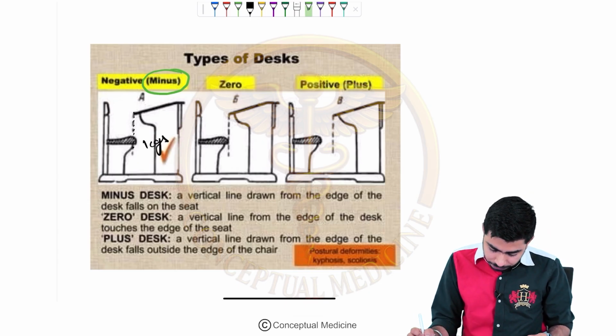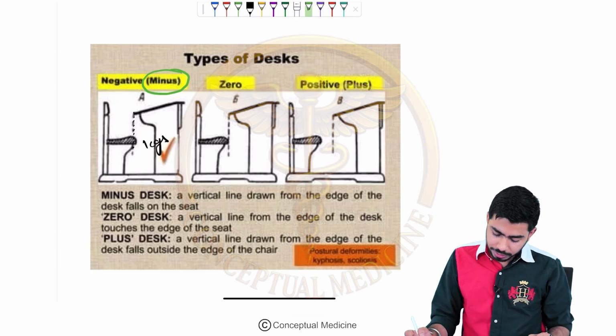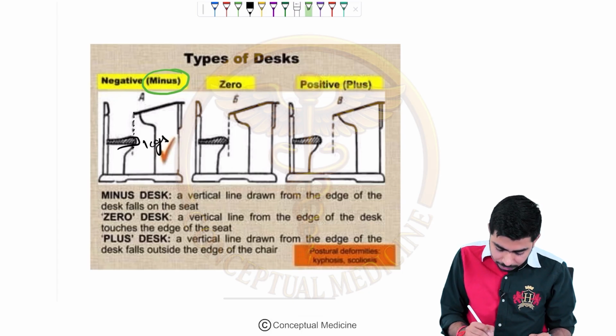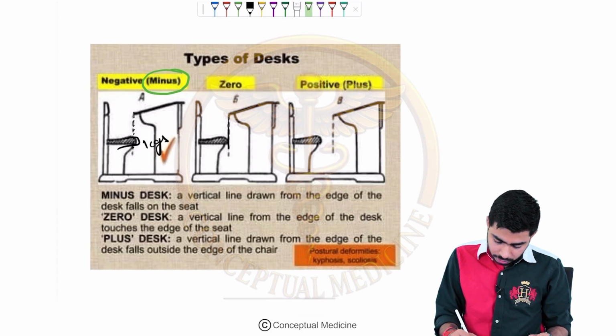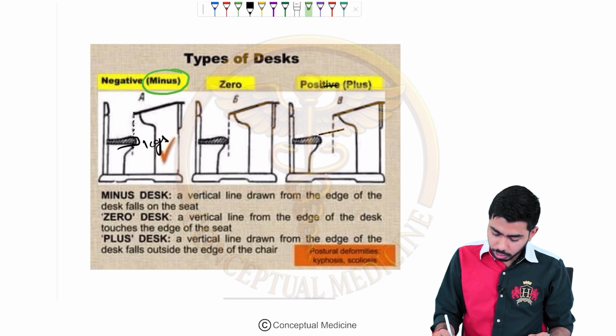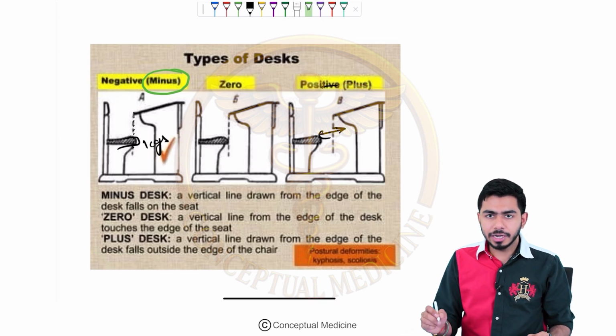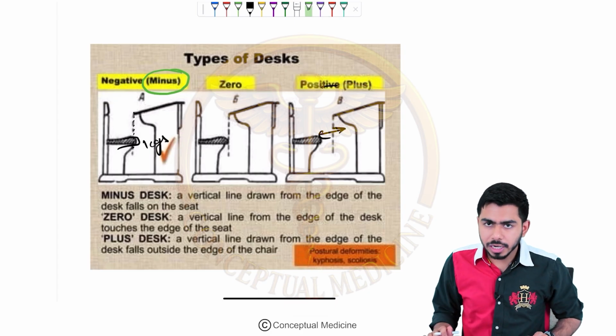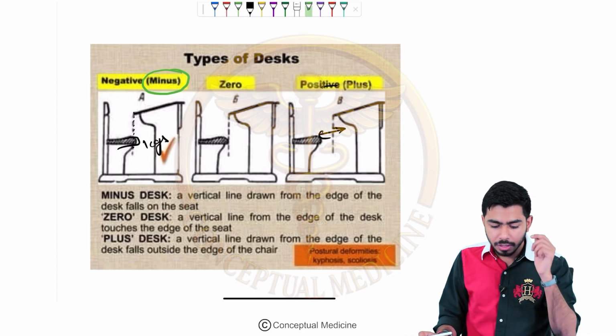Here you can see the space decreasing to 0. Here the sitting desk is overlapping, and here it is just on the border, so there is a 0 type desk. In positive 1, there is a lot of space between the sitting and the writing desk. So we are using the minus desk. Please remember that this has been asked multiple times in the FMGE as well.